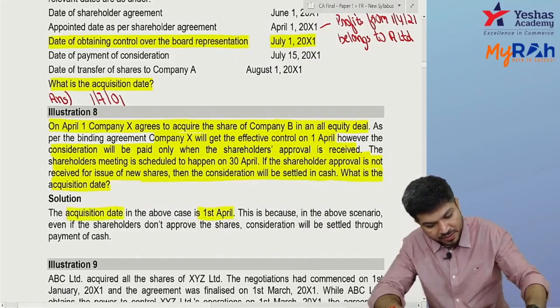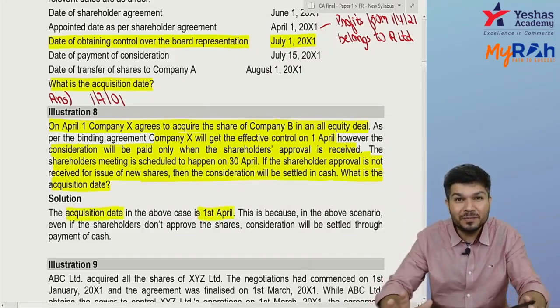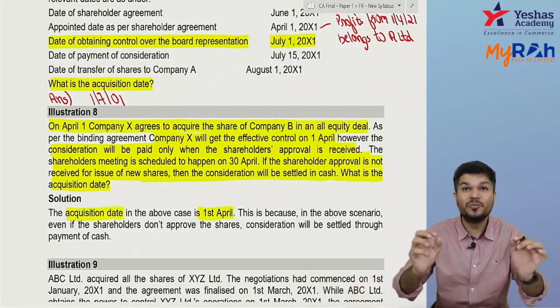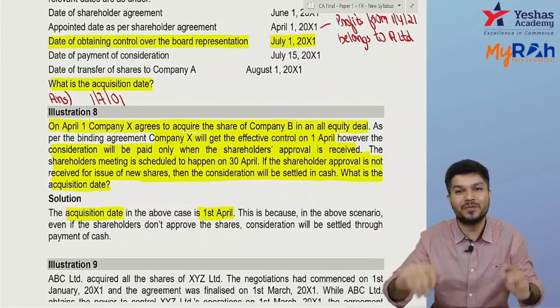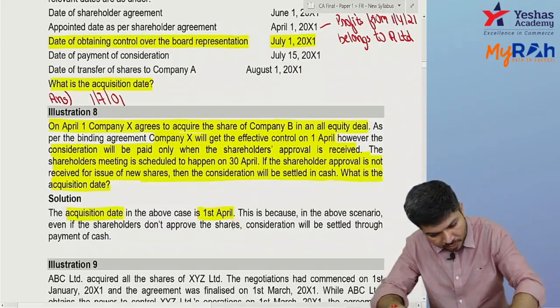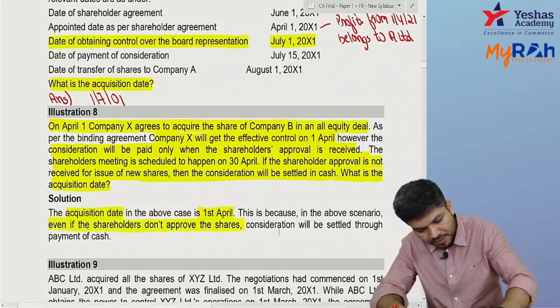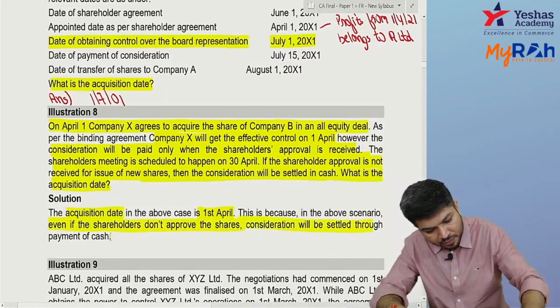This is because the shareholders' approval is not for approving the business combination. Shareholders' approval is to decide what will be given to you. So even if shareholders don't approve, the consideration will be settled through payment of cash.